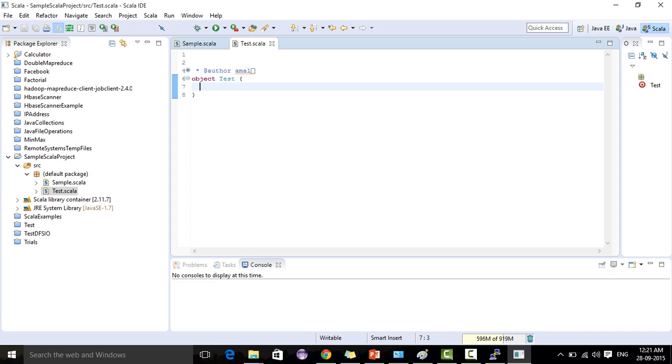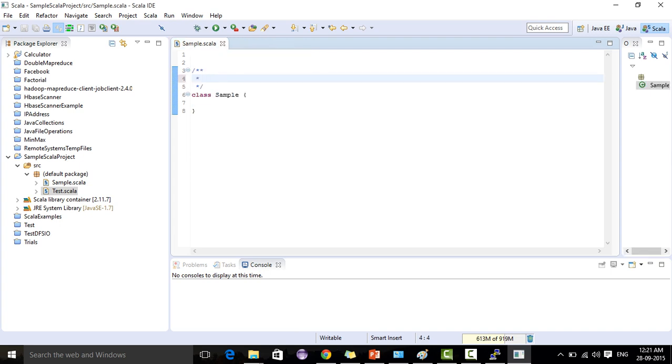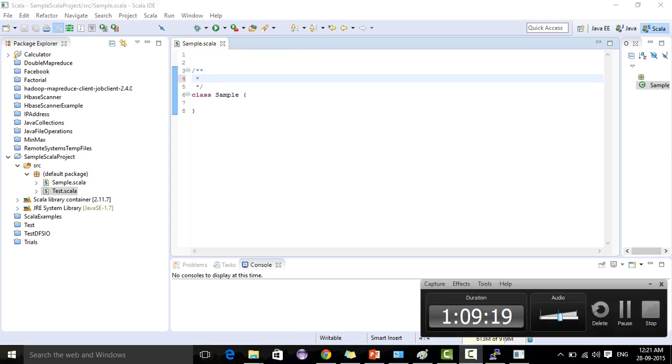You can do all the operations here. Fine. So this is the basic explanation of this IDE. The remaining is self-explanatory. You can try everything here. Fine. Thank you.